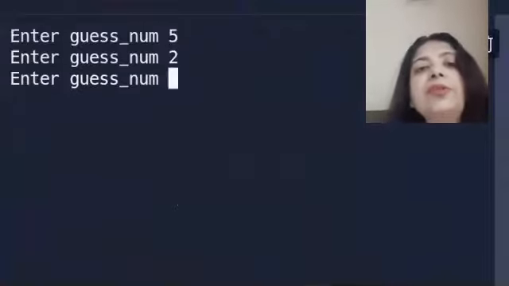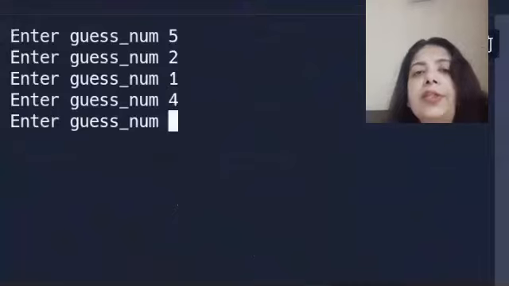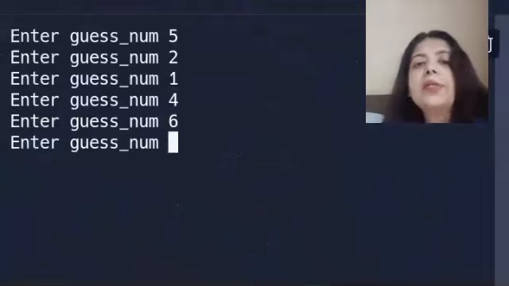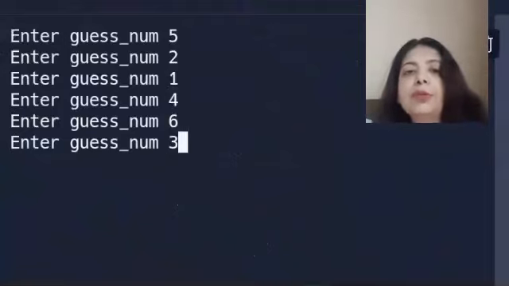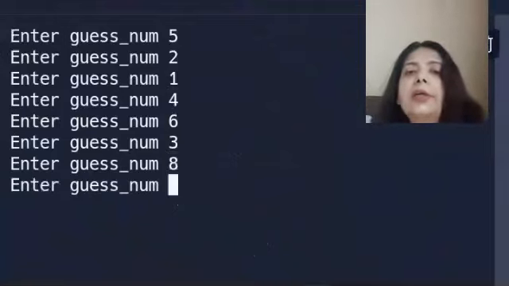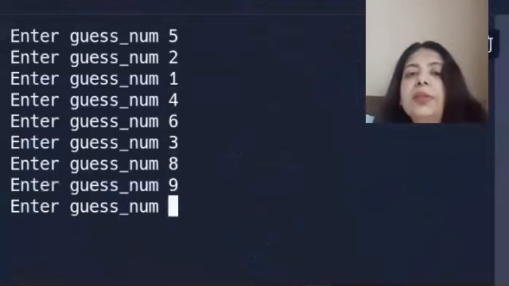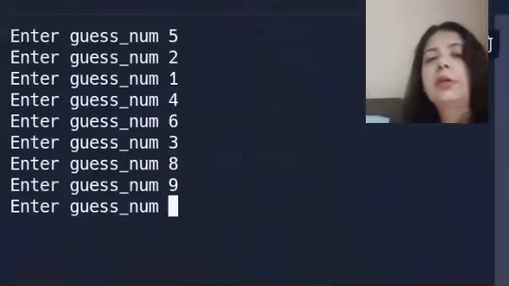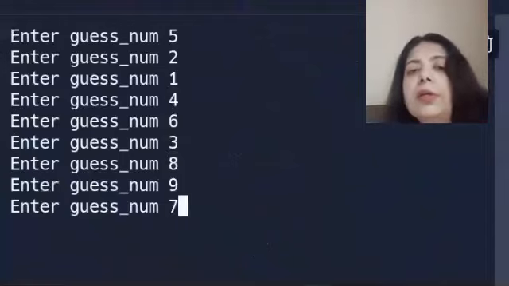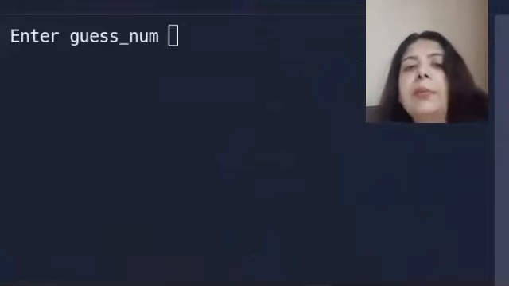So I enter 5, 2. I keep on doing this because I haven't hit the lucky number of 7. Not guessed it right yet. So I keep on doing 5, 2, 1, 4, 6, 3, whatever. I'm purposely guessing it wrong, 8, 9, and then maybe 10, 20, so that you know what's happening. As long as I don't hit the right number, I'm just showing different scenarios of right and wrong. Now finally, within that count of 10, I entered the correct number 7, so you win.